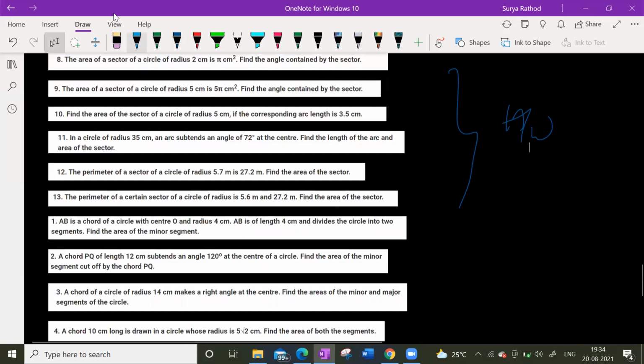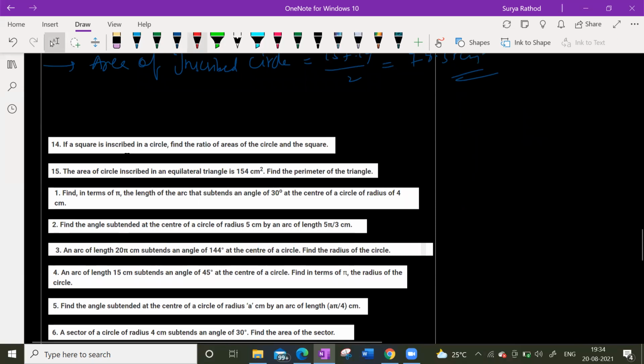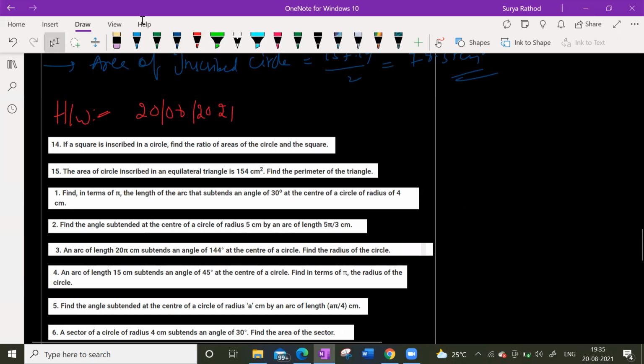Okay. Try solving this. If you don't get anything, please do ask. Homework for 28/08/2021. So this is the homework. Clear? Yes. Okay, let's retire now. I think we are done with the time. We'll meet in the next session. Goodbye. Thank you.